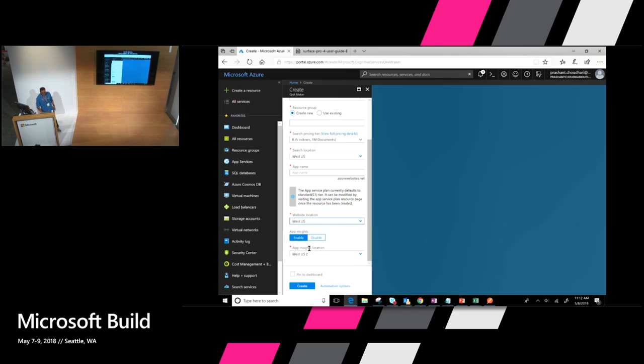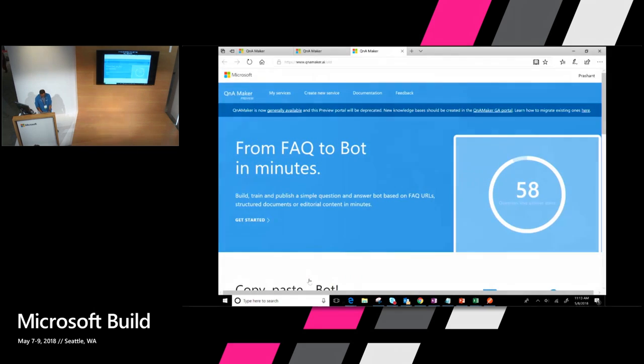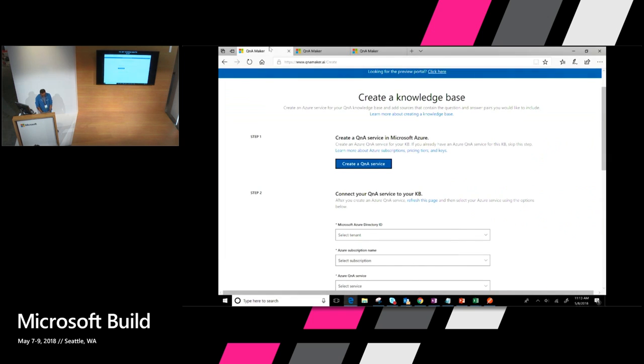And again, App Insights is the final step. You can choose to enable or disable it. It's an optional resource. But if you do enable App Insights, you get the telemetry, right? You get the whole analytics stuff going into App Insights. So you do all of that, and you hit create, and that spins for a while, and your Q&A resource gets created.